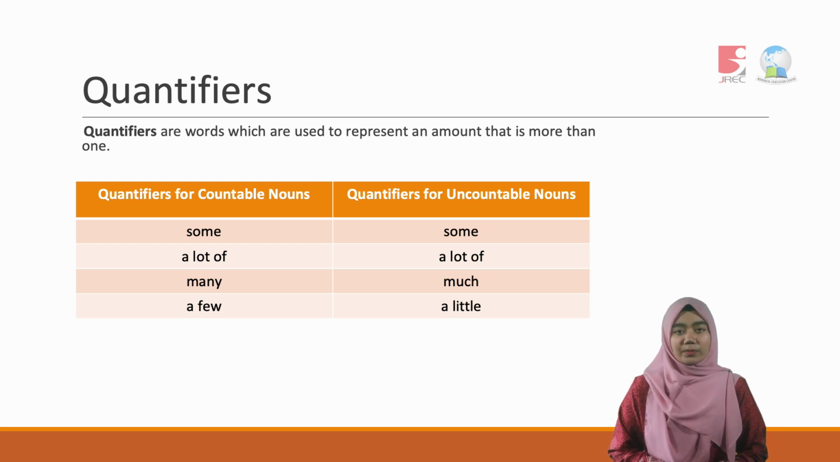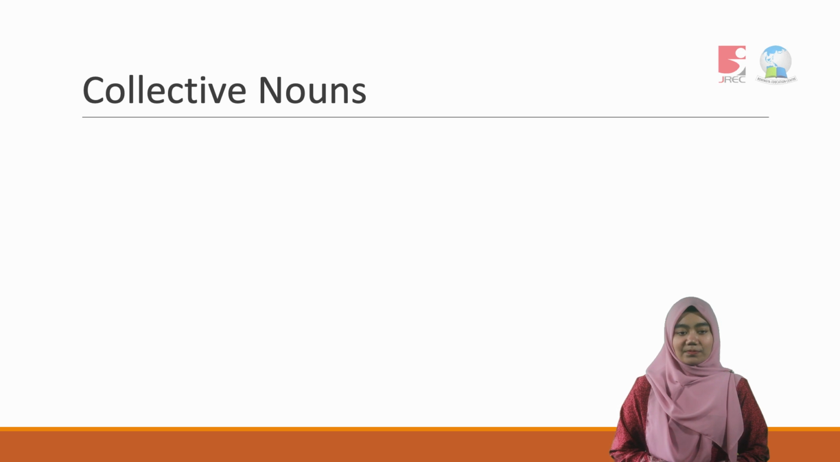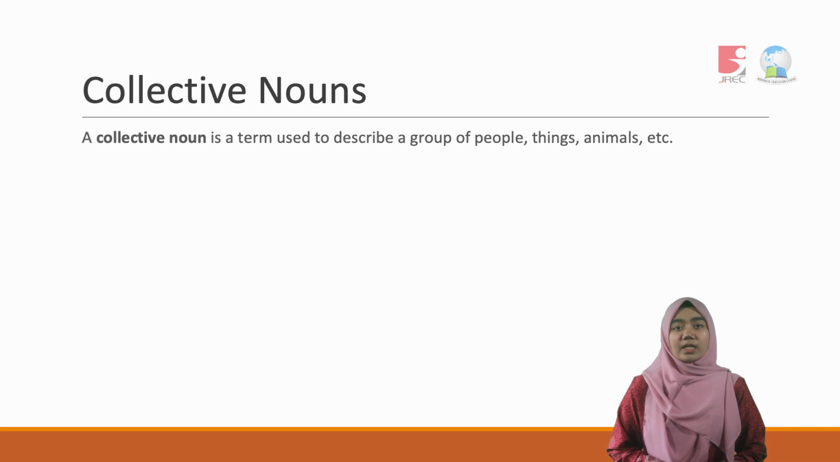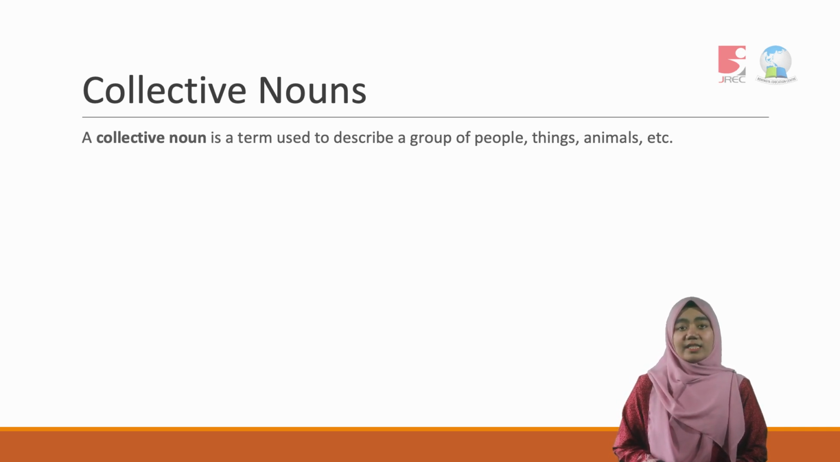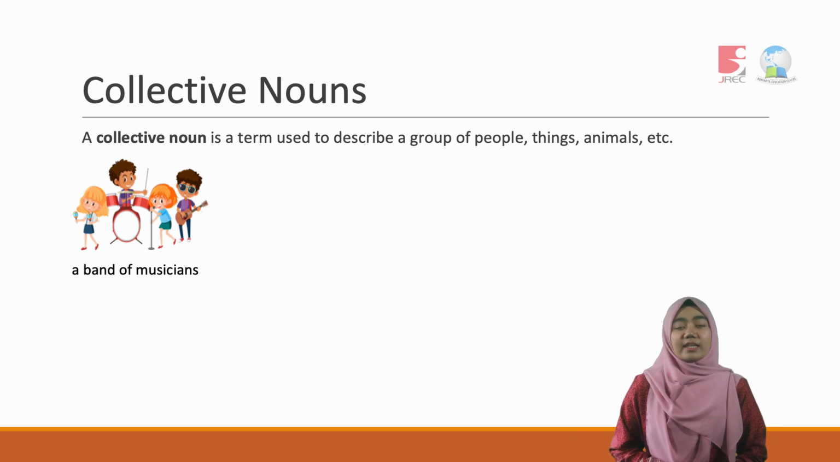So now let me proceed to the second lesson, which is about collective nouns. So what is a collective noun? A collective noun is a term that we use to describe a group of people, things, and animals. As you can see here, this is an example of a group of people that we may use. The first one is a band of musicians. The word band is an example of a collective noun that shows the group of musicians.